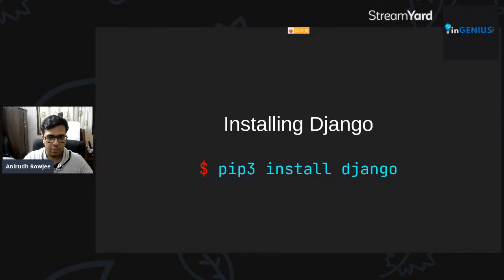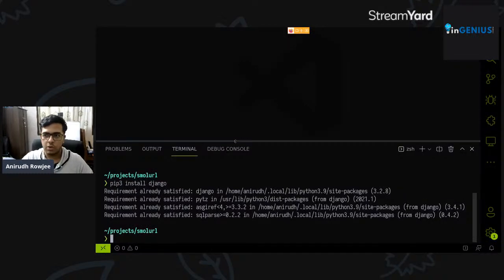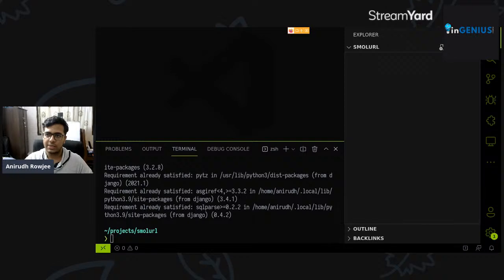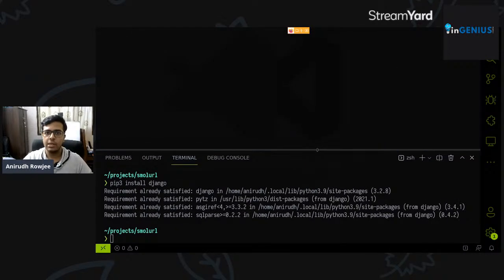Once you're done with that, again, this is just a slide detailing the command itself as to what you need to run, right? We'll move on to projects and apps. What really goes on in the background of a Django project is that it's structured in terms of projects and apps, right? Your project can be thought of as the top level organization of a Django app. A project is the topmost level that you'll get in terms of organizing your Django app.